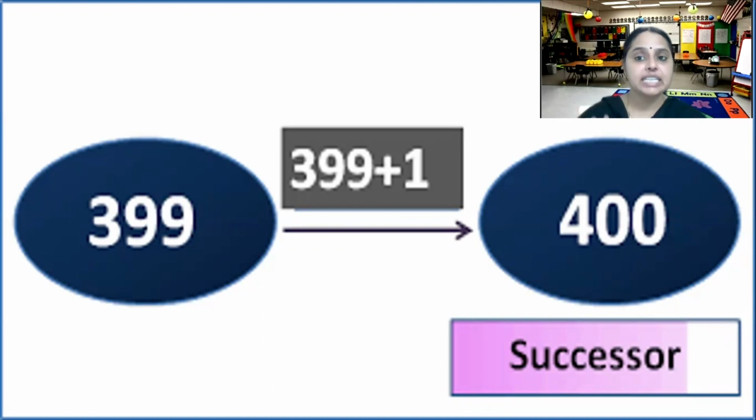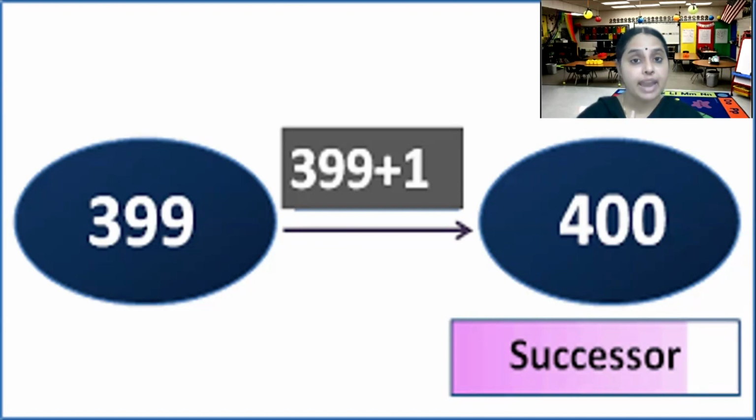Alright. Successor. Success. When does success come to us? When we work hard, isn't it? Try hard, isn't it? When we focus. So that is an end result. Similarly, you can relate it. Only when we do something do we get success. So similarly, successor means the number which is after the given number.